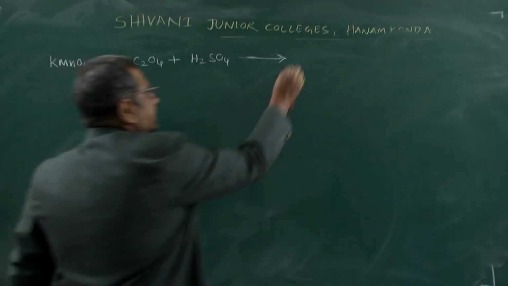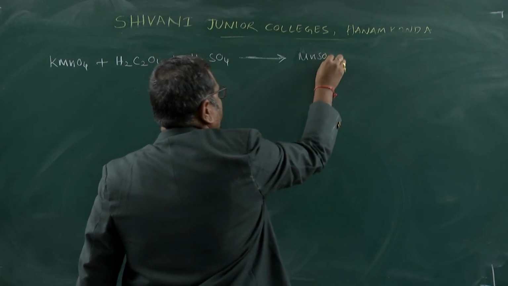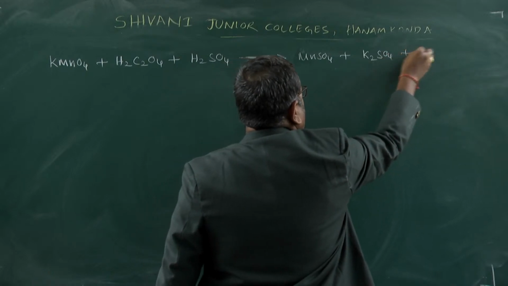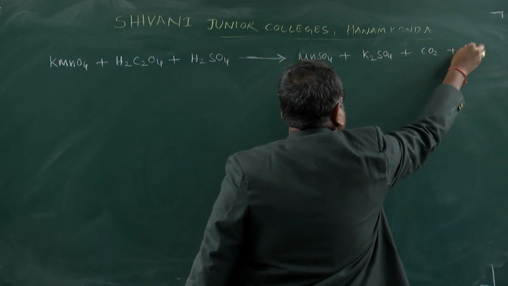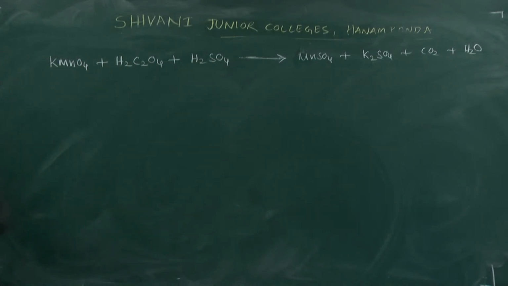Manganese sulfate MnSO4, potassium sulfate K2SO4, carbon dioxide and water. This reaction we are balancing using the ion-electron method or the oxidation number method. Now here we are using the word autocatalysis.